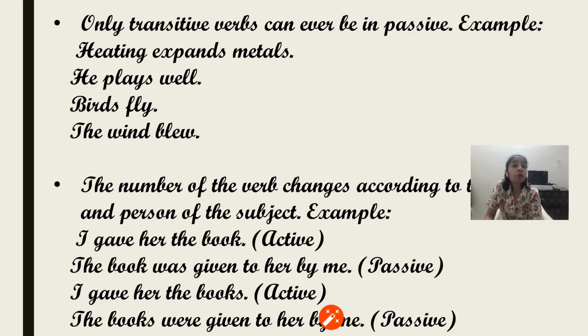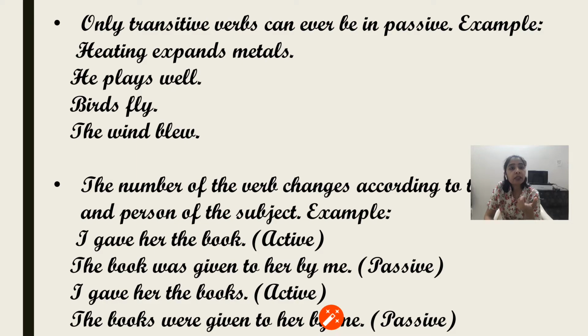So only transitive verbs can ever be in passive. Those which carry an object to make complete sense can be changed into passive. Where there is no object, how can we change it into passive? Because that object is to be changed into the subject in the passive. So we can't change verbs which do not have an object into passive.